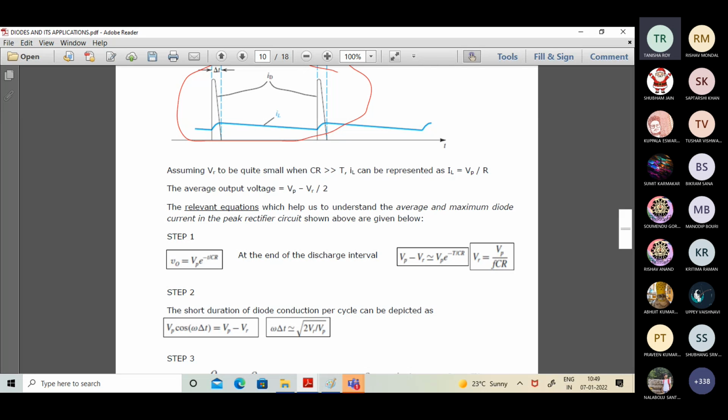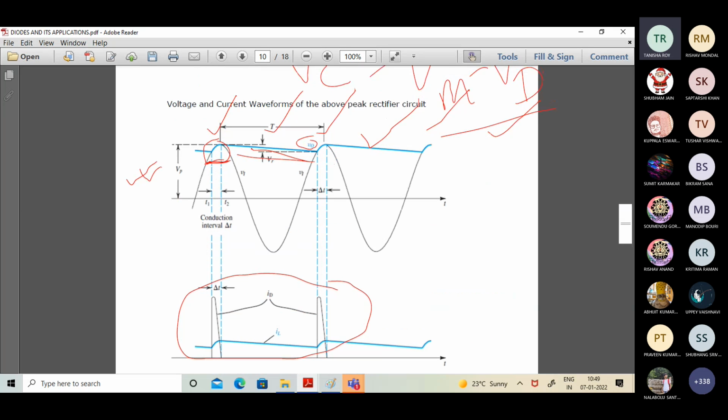Now if you observe the waveform, what is the immediate thing that comes to our mind? The immediate thing is that we want to have a higher level for the DC. So if we want a higher DC level, what should be our ultimate motto? The output should have as minimum ripple as possible, or minimum possible pulsating waveform at the output. So that is the ultimate motto.